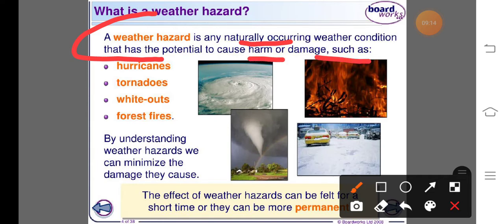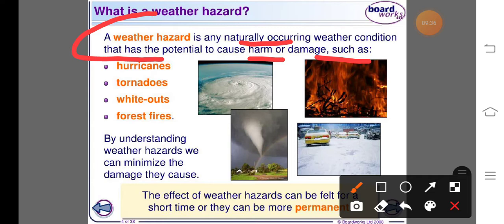That means any natural atmospheric or weather phenomenon that can cause a harmful, negative effect on the surrounding area, and in case of agriculture, the effect on crop and animal production, and finally the income of the farmer. So this is known as weather hazards.